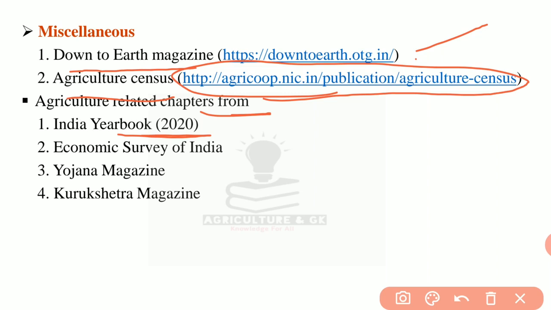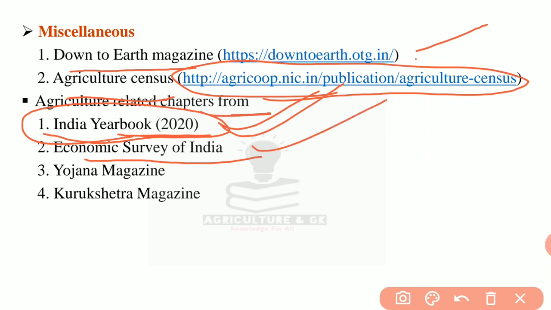This is the best book for current affairs and for everything. If your main aim is to crack UPSC, you have to study this book. Economic Survey of India. Anyway, you will be completing this in UPSC prelims.